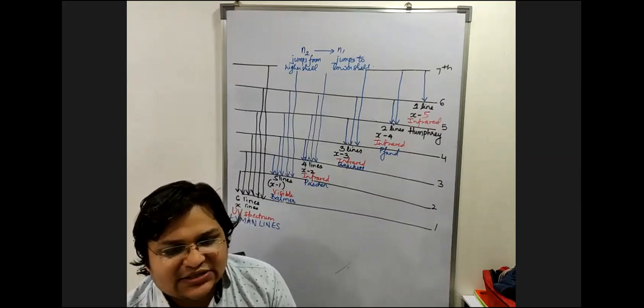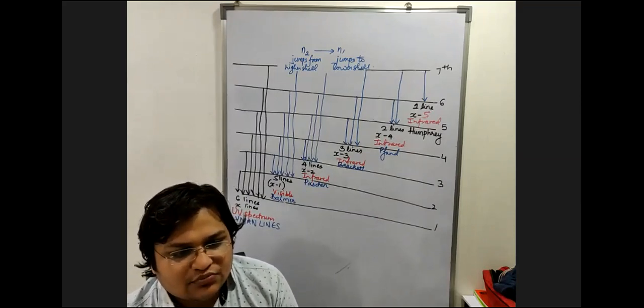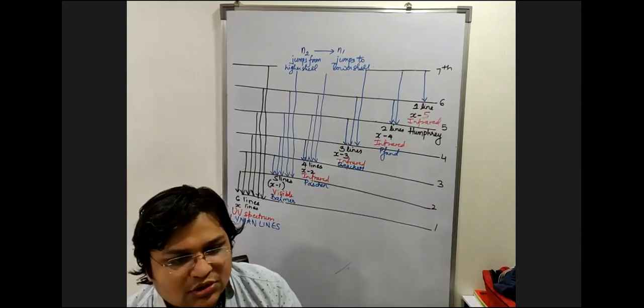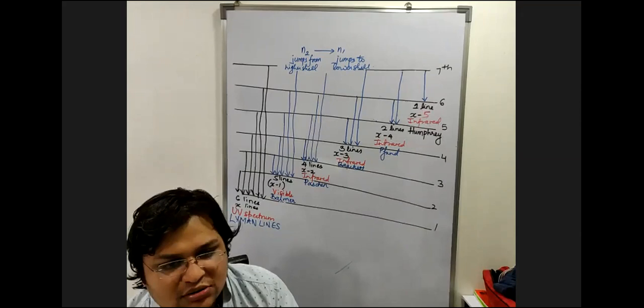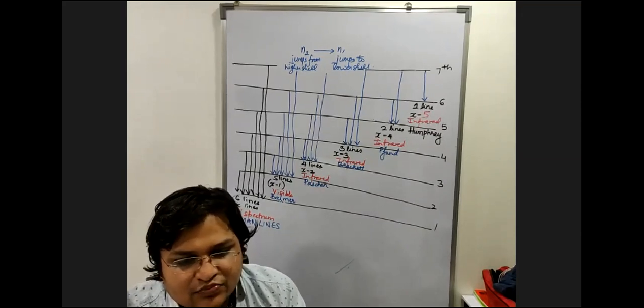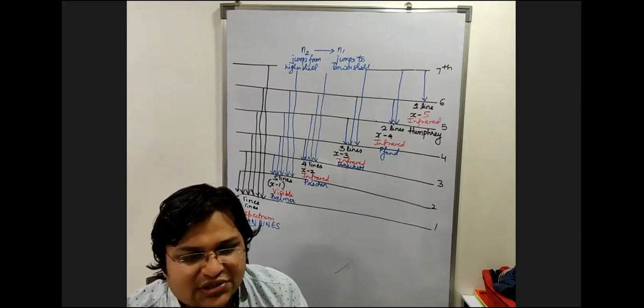How many Pfund lines? How many Brackett lines first? Brackett lines are 3. How many Pfund lines? 2. And how many Humphrey lines? 1. Next set of questions.